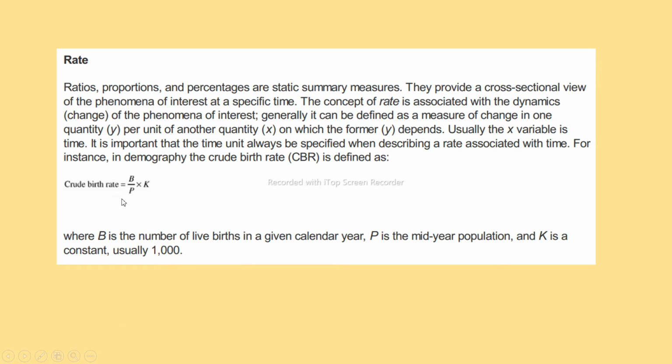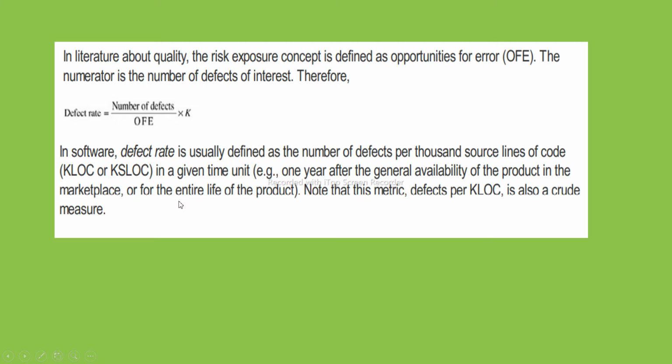See here, obviously this figure should be dynamic, isn't it? Because every time it is going to change, where CBR is equal to B by P into K. B is the number of live births in a given calendar year, and P is the mid-year population, and K is some constant. So in this way we are finding the rate.